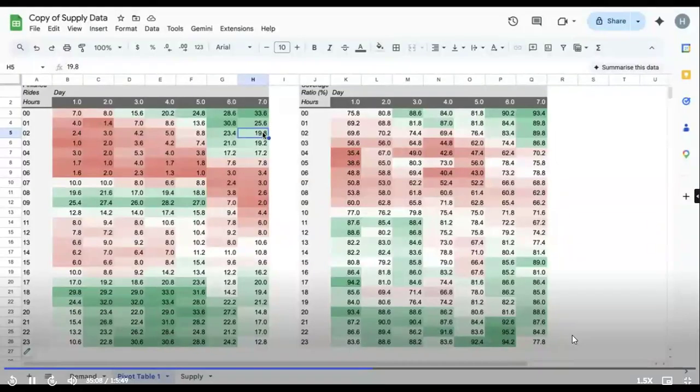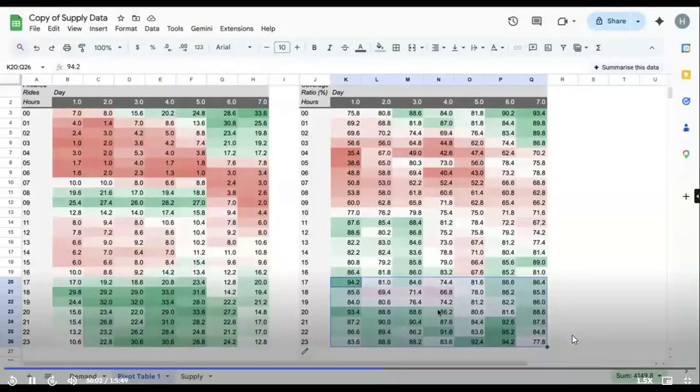In 7 to 9, there is demand, but there is a short supply. If we see the demand side of the pivot table, the coverage ratio is almost 50%. So the denominator may be high, or the numerator may be very low. The finished rides are low, so the riders who see drivers are few, or maybe the demand is high. Absolutely, you're on the right track. Let's quickly move to the green parts. Over here we have a very good amount of finished rides, and on the same side, the supply is also very good for us.